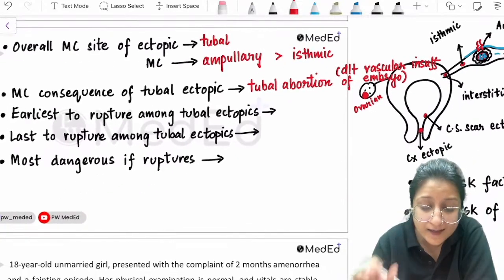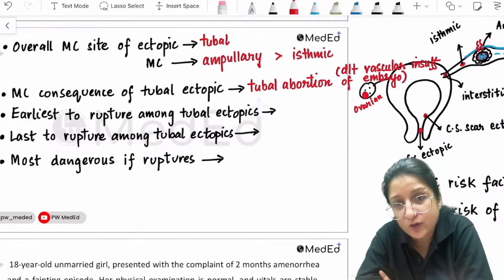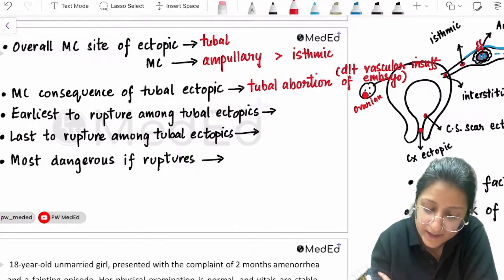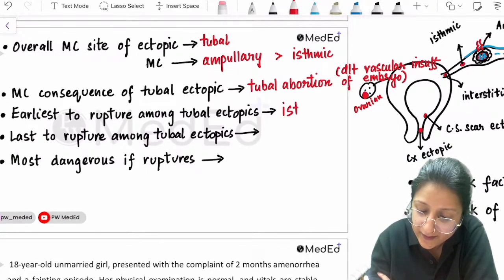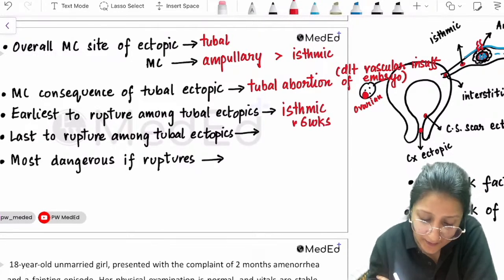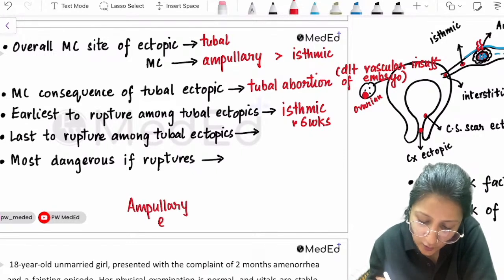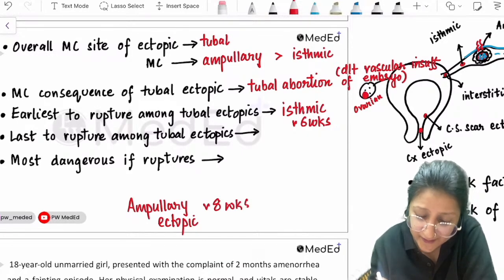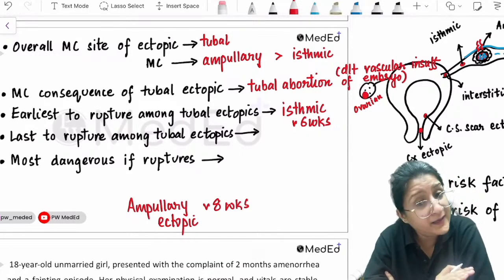Then they ask you the earliest to rupture among tubal ectopic. So the earliest to rupture is the isthmic ectopic. The isthmic ectopic ruptures at around 6 weeks of gestation. The ampullary ectopic ruptures somewhere around 8 weeks of gestation. It can rupture earlier also.